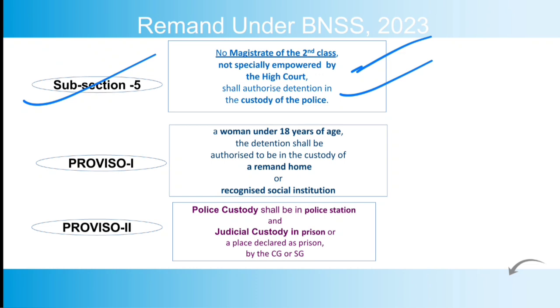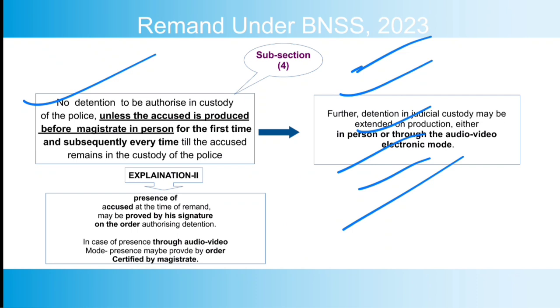Now there are two provisos. One says that for a woman under 18 years of age, the detention shall be authorized to be in the custody of a remand home or recognized social institution. So if a woman under 18 years of age is detained, then her custody shall be only in a remand home or recognized social institution. And proviso 2 provides that police custody shall be in a police station and judicial custody in prison, or a place declared as prison by the state government or central government. So, as we earlier discussed, police remand shall be in the police station and judicial custody is in jail, which is prison, and that can be a place recognized by the central government or state government.